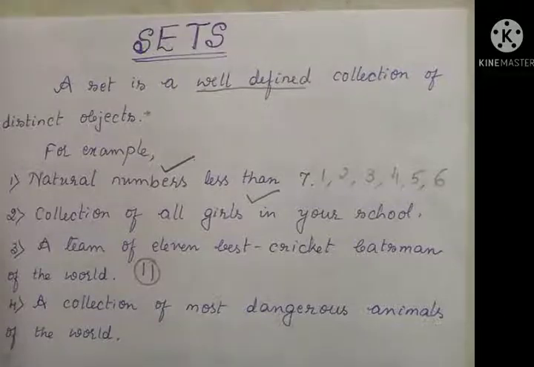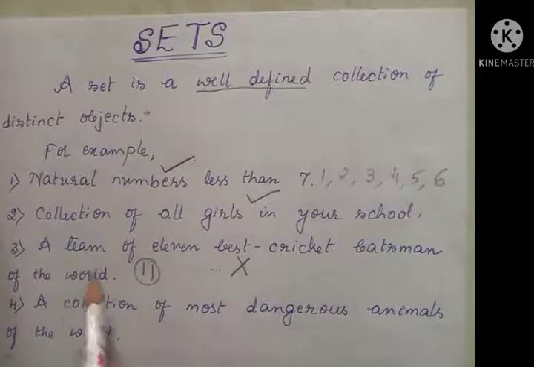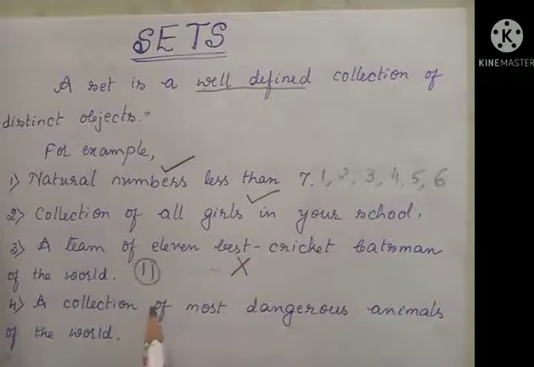So we can't neglect that one, isn't it? In that case, we can't decide whether Sachin is included or not. So this is not well defined. Therefore, this is not a set. A team of 11 best cricket batsmen of the world is not a set.